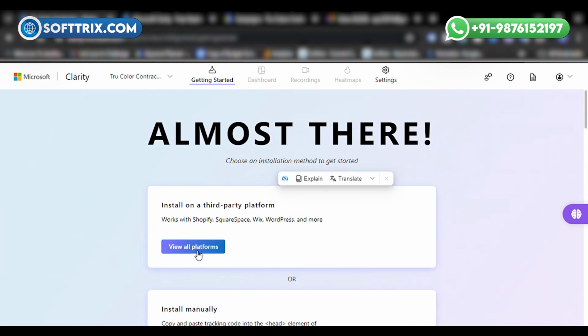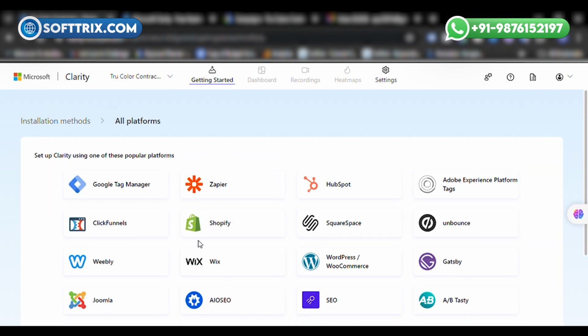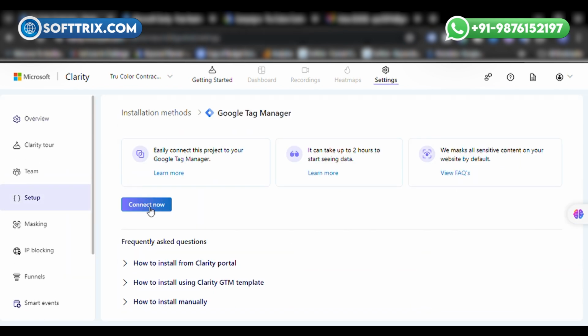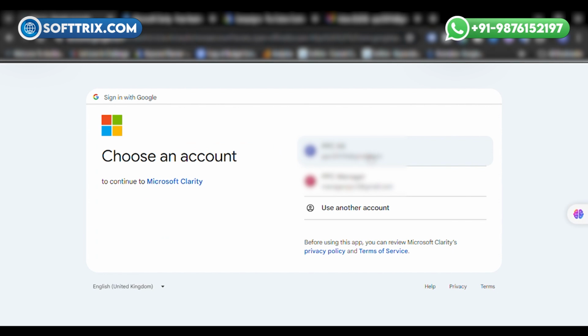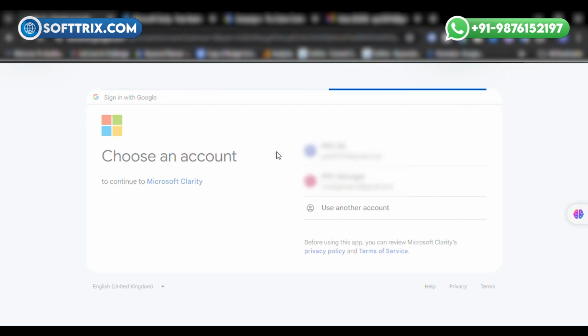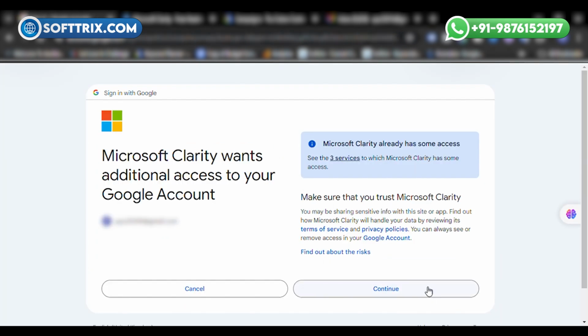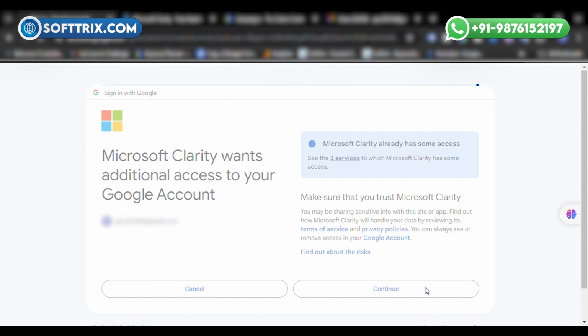But if you have already got GTM linked, I would suggest linking it with GTM. That would make it easily accessible and easy to implement. Once you click on the integration with GTM, you will have to approve it. Once you click on continue, then you can find the GTM accounts.